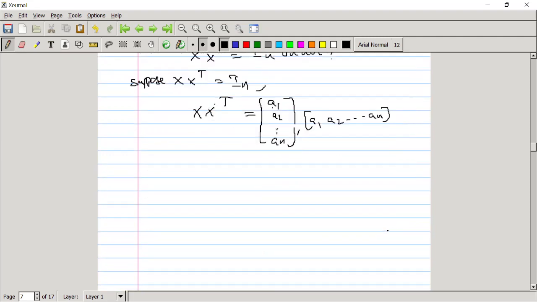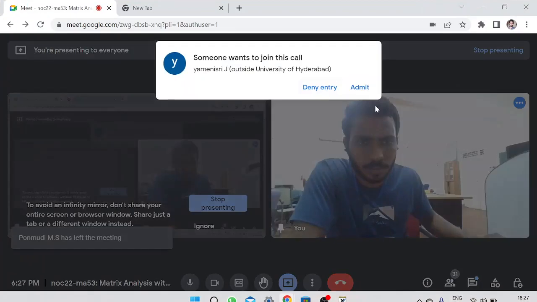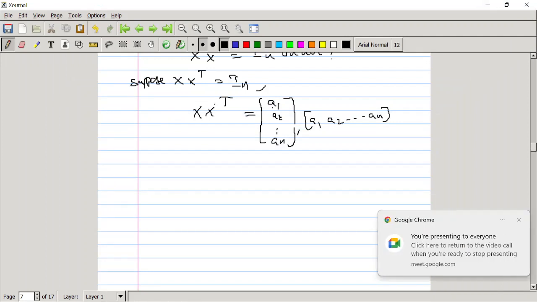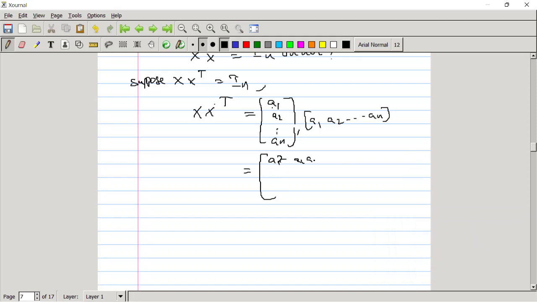So we will get this matrix: a1 square, a1 a2 and so on a1 an, a2 a1, a2 square and so on a2 an, and so on, an a1, an a2 and so on an square.